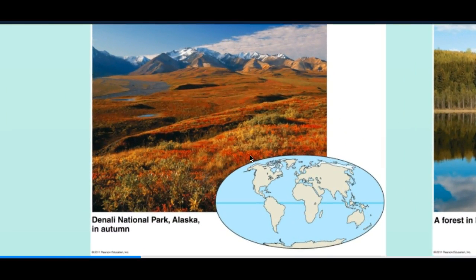The first one is Denali National Park in Alaska. This is an example of a boreal forest biome, where there's a very cold and long winter, a short summer, and a very large temperature range throughout the year. There's very good biodiversity around this area. Because of the biodiversity, the soil is also really rich.